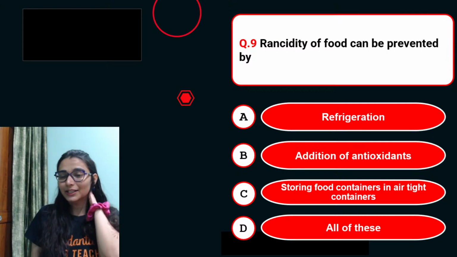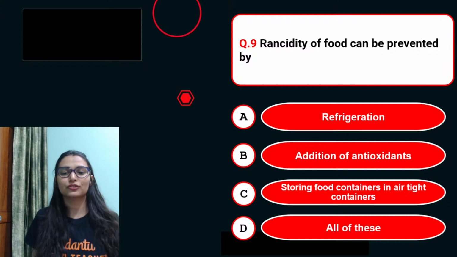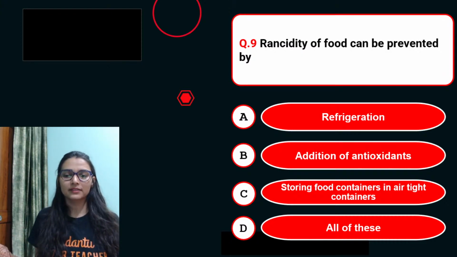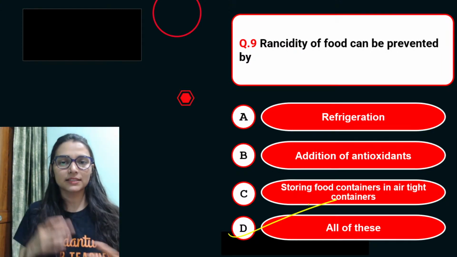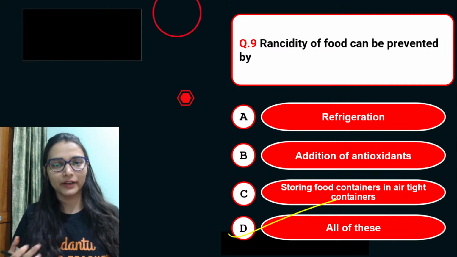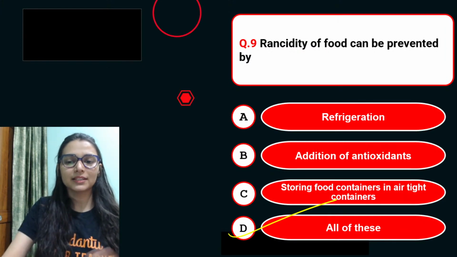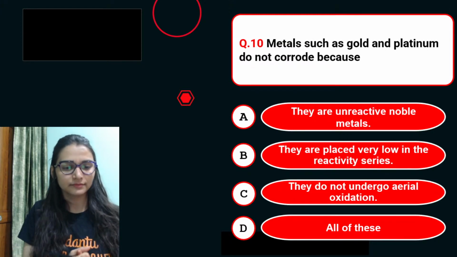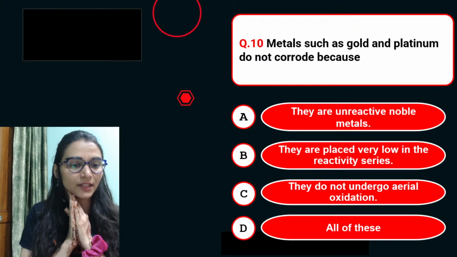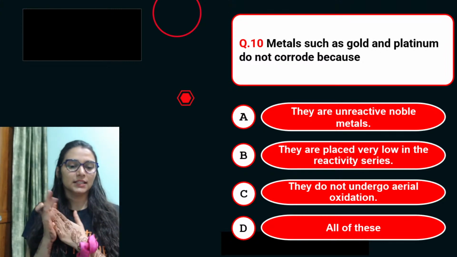Yes. Rancidity of food can be prevented by refrigeration, addition of antioxidants, and storing food in airtight containers. All of these is the answer. In rancidity, what happens? That is the oxidation of your fatty, oily food, and that can be prevented by all of these. You basically have to cut off the supply of oxygen. Okay? Yes. Very good. Easy.